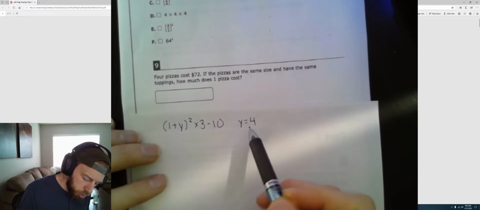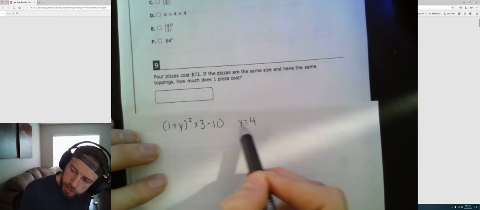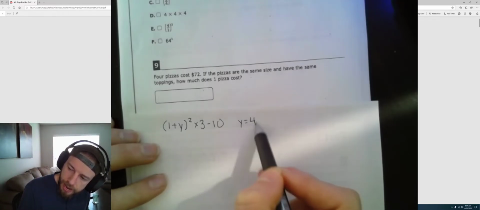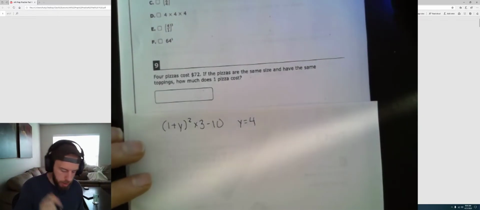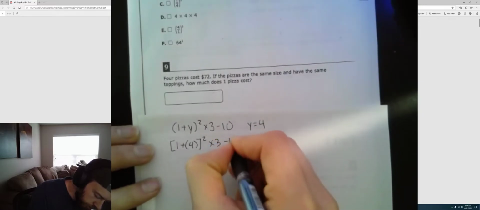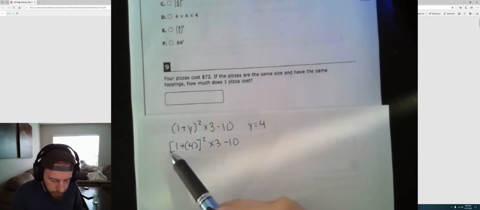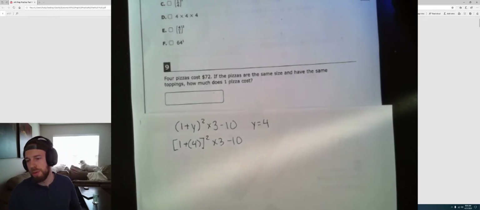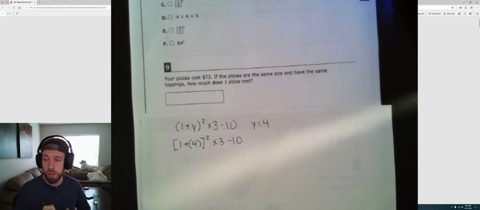And substitution is when you take a number that a letter is equal to. So y equals 4. You take that and you put it into your expression right there where y is. And when you do that, remember that most important rule is you put it in parentheses. So this will be 1 plus, and in parentheses we'll put a 4 squared outside here times 3 minus 10. All I did was just copy the rest of the problem down. I did change these parentheses to brackets because I put another set of parentheses in there, but those are basically just bigger parentheses. So I just rewrote the problem and put a 4 in where the y was.